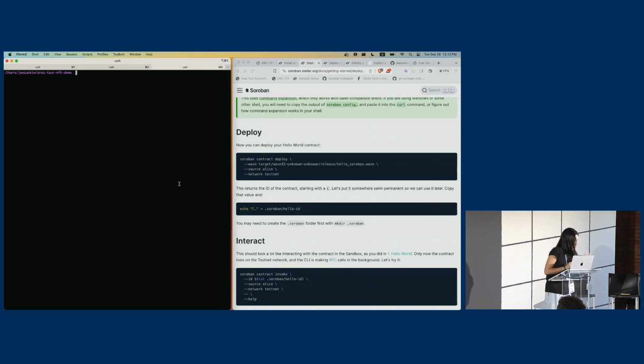I have three minutes left, and I just want to say that I'm a web developer. I never used Rust before, and building on Soroban was a really good way to learn a little bit of Rust. So if you're interested in learning Rust, I highly recommend going through the Soroban docs and experimenting with it. And yeah, thank you for paying attention to my talk. Thank you.